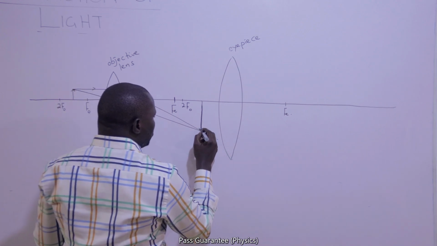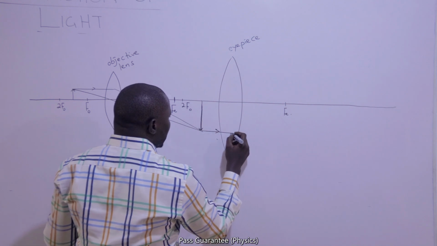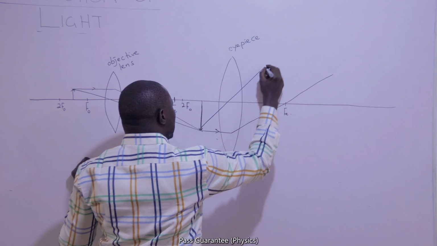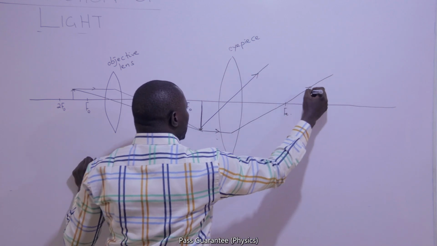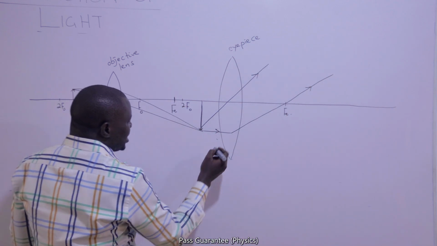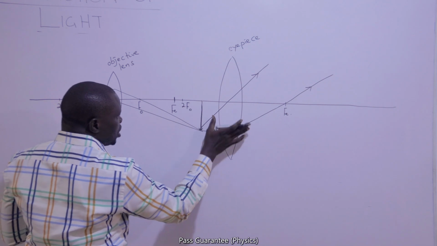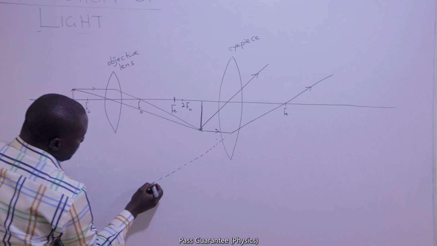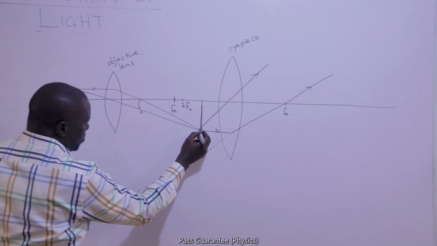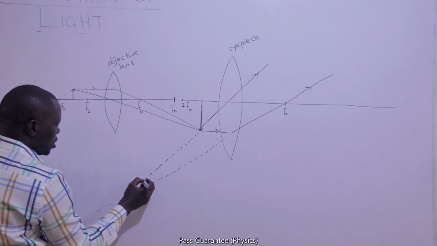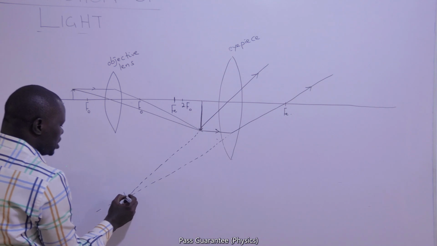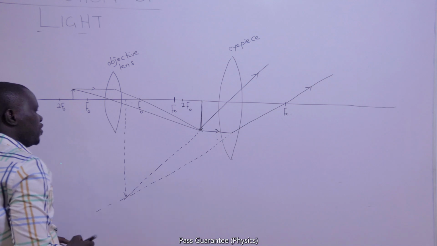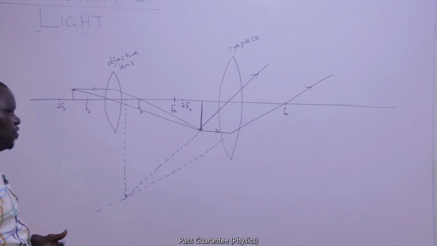I will expect that there will be a ray of light that is parallel to the principal axis and it will pass through F. There's one that will go through C undeviated. If we extend these two, because they will not meet in this direction, they will definitely meet in this direction, and wherever they meet, that is where the final image will be. And that final image must be a virtual image, and it must be very big.